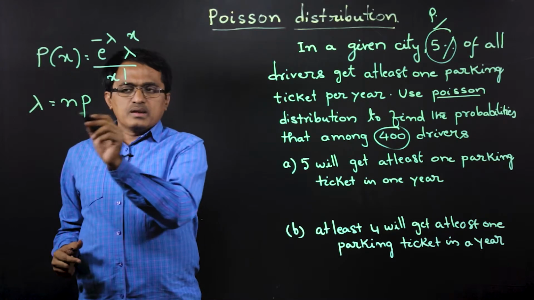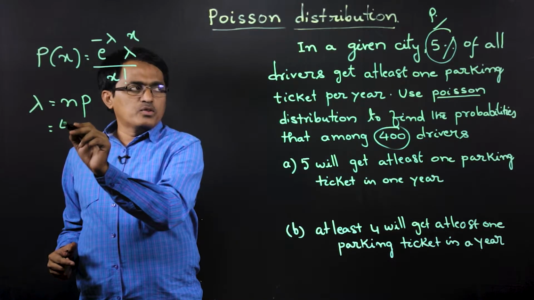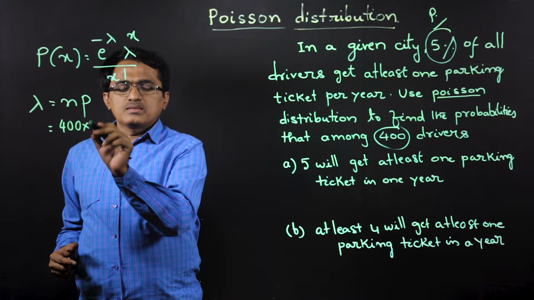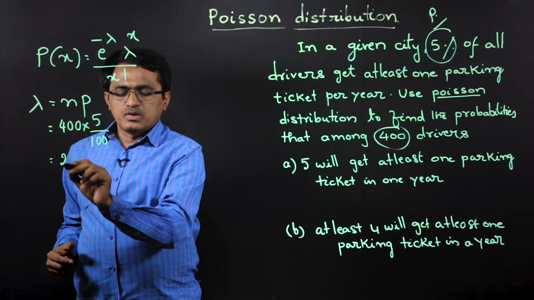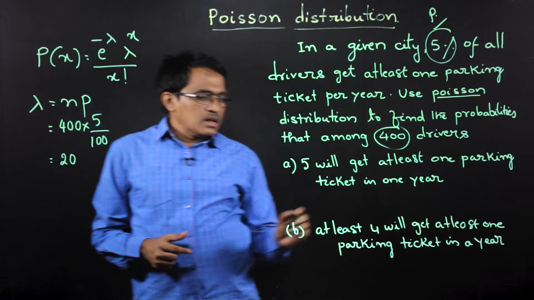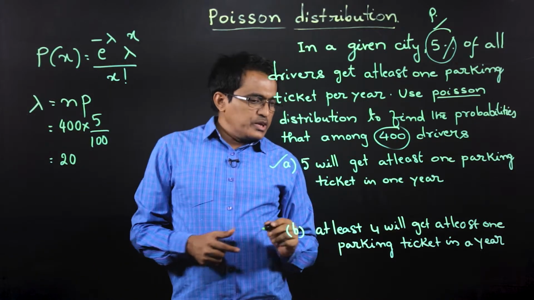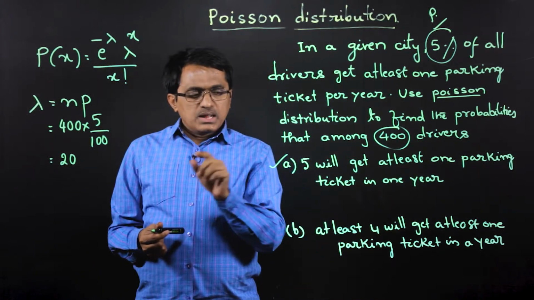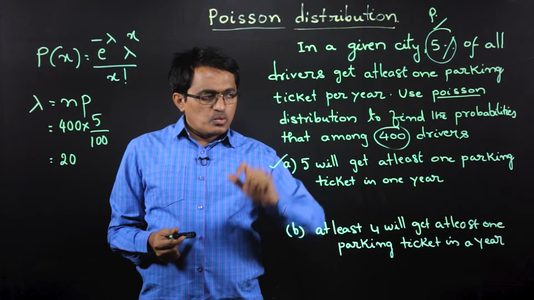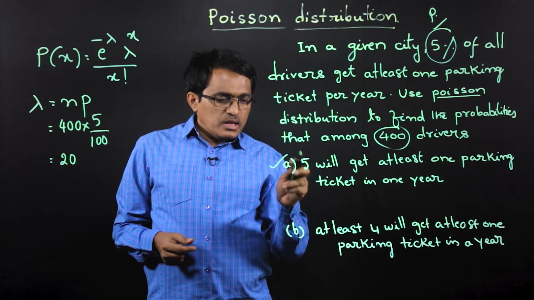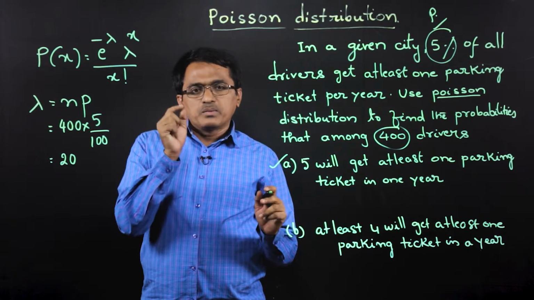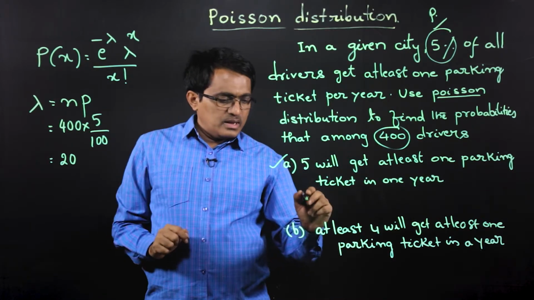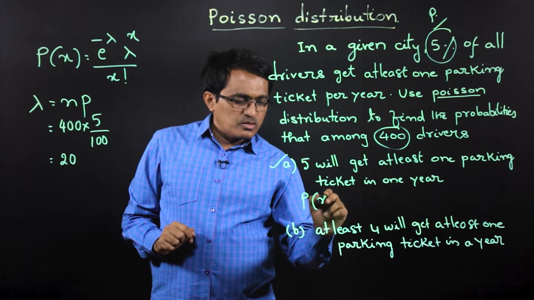Now here lambda equal to np, where n is 400 and probability is 5%, that means lambda equal to 20 here. Then coming to the first problem, what we need to find is what is the probability that 5 will get at least one parking ticket. That means we have to find the probability that the random variable takes exactly 5, that is P of x equal to 5.